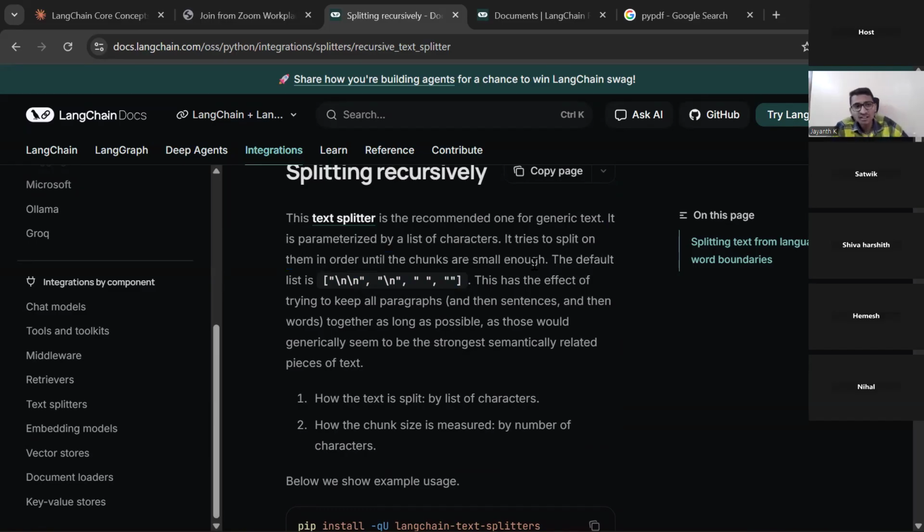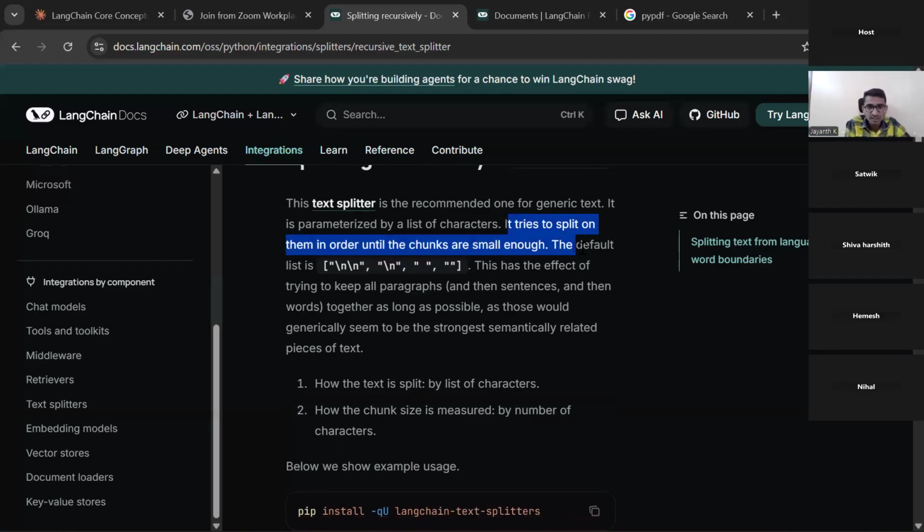You might be thinking why James is going to the documentation and explaining, because I can also make another note separately from this. But the point is, learning happens like this only. Learning happens when we understand how to learn. We understand some concept, we know the topic and go to the documentation. Let's say we didn't understand, I already told two approaches, two ways, and we'll go in the two ways and understand any concept. Now you see here, it tries to split on them.